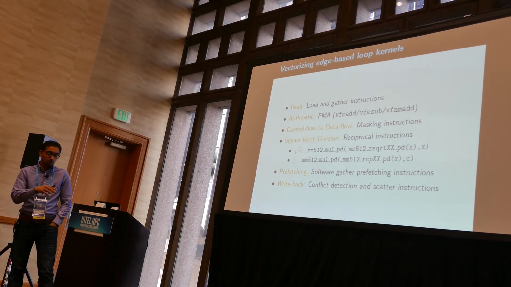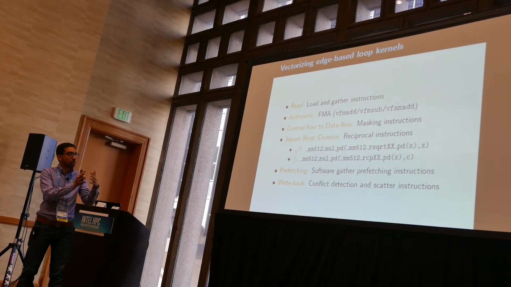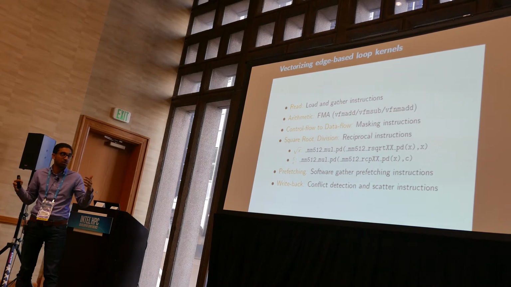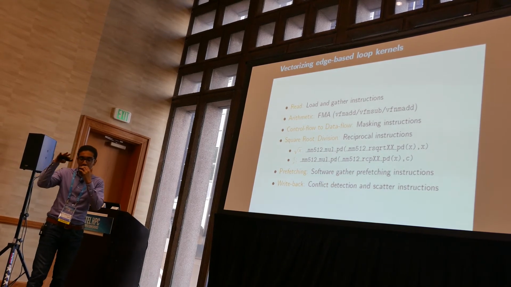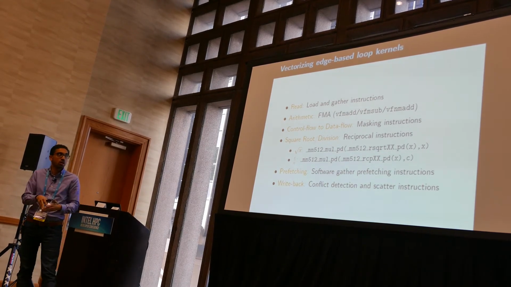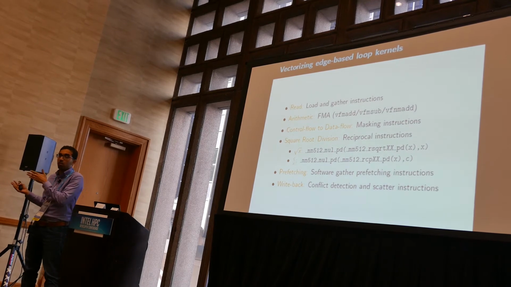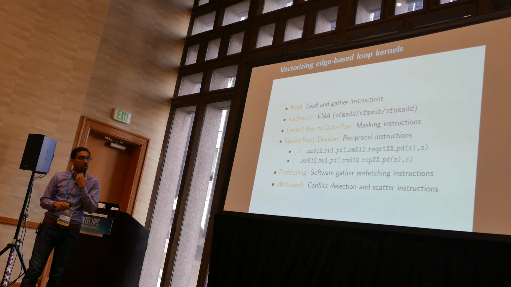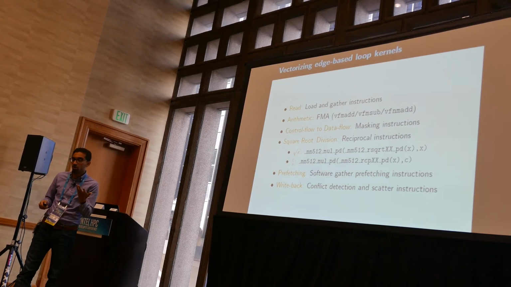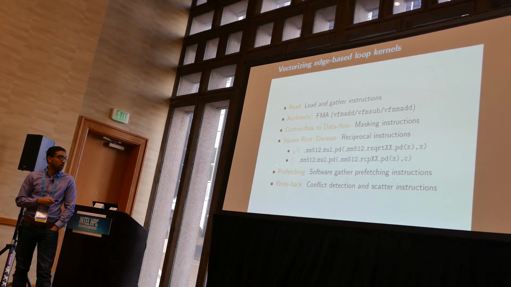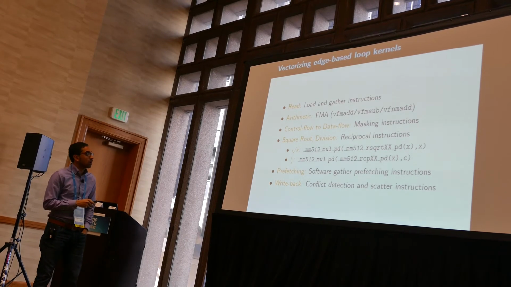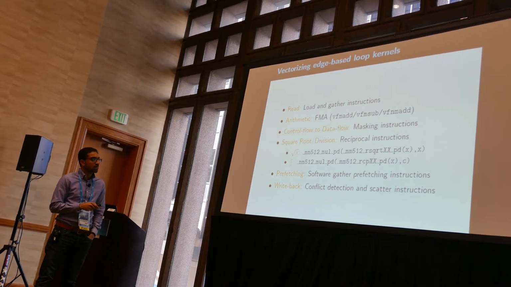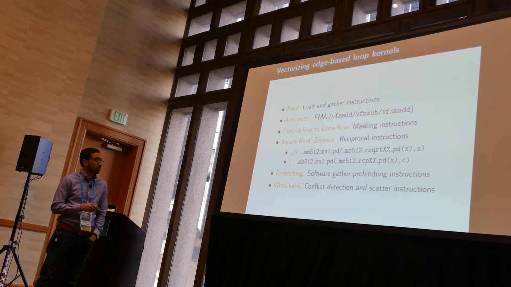For the control, for the conditions, we transform the code from control flow to data flow through masking instructions. Every if condition is transformed to a mask operation. For the square root and the division, we make them reciprocal instructions because division and square root are very expensive. For example, for the square root of x, we multiply the x value with the reciprocal square root of x.